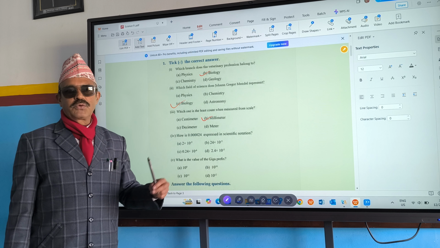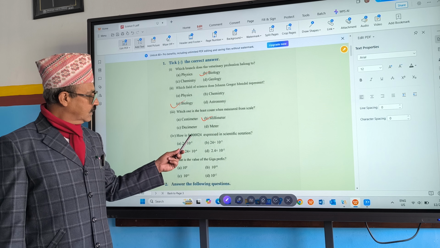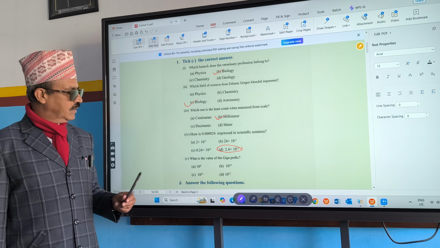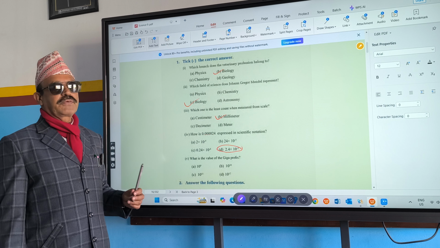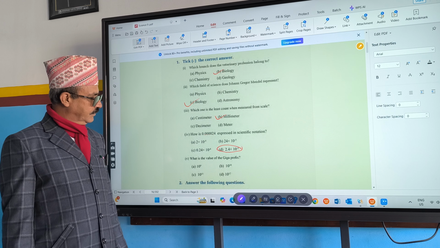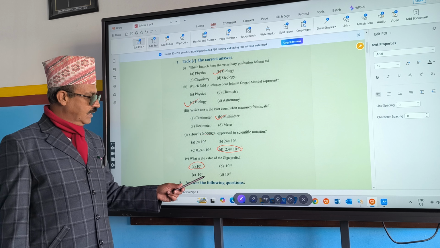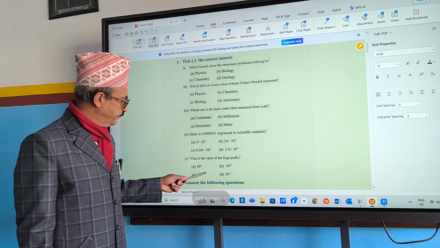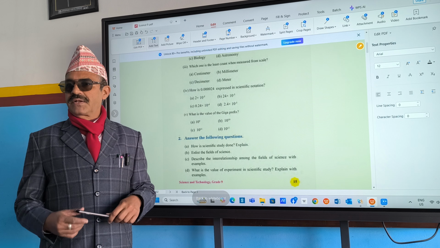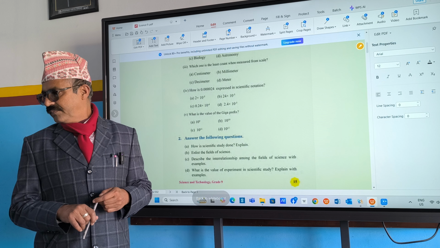How is 0.0000024 expressed in scientific notation? How much? 1, 2, 3, 4, 5. I think this one is right? Yes, sir. Number D. What is the value of giga prefix? 10 power 9, right? Giga. That's right. 10 to the power minus 9 is nano. 10 to the power plus 9 is giga. Check that.